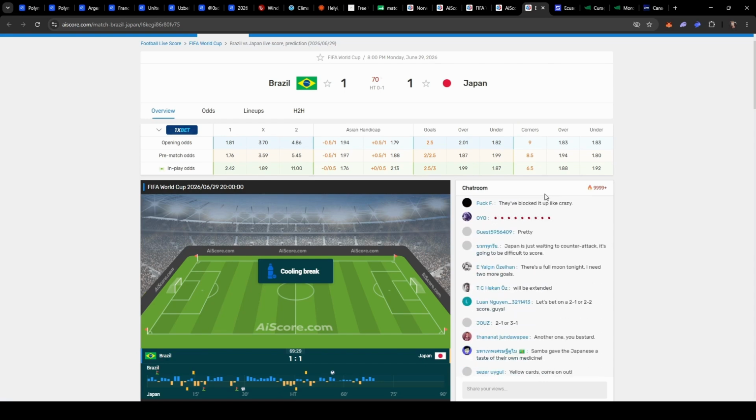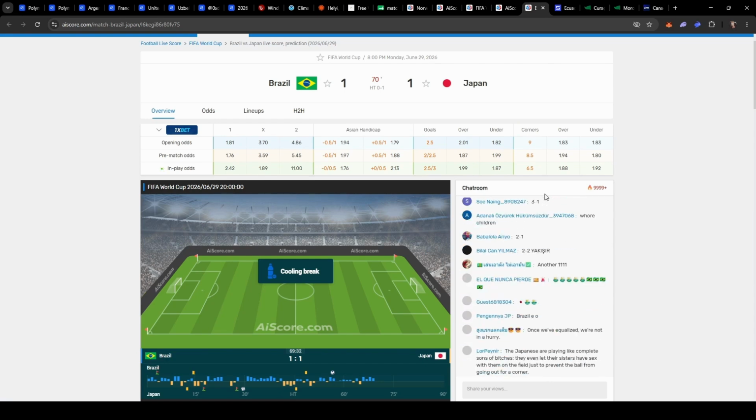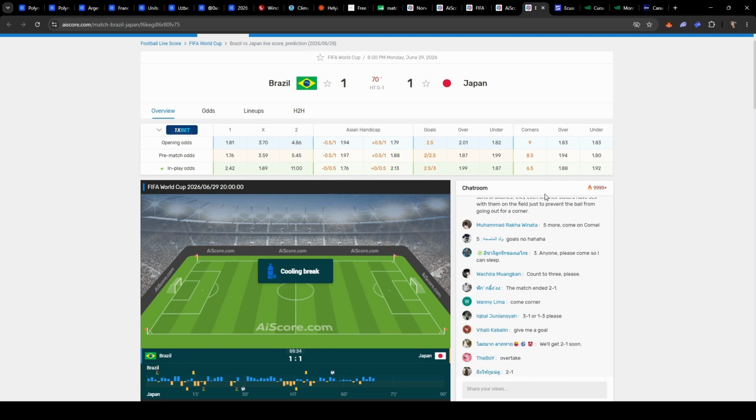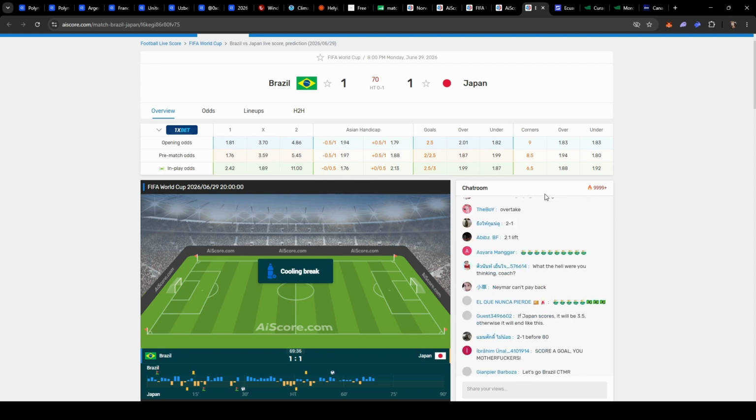Start with small amounts, try it out during the group stage, where it's more predictable and you'll feel the difference between guessing and real analysis yourself.